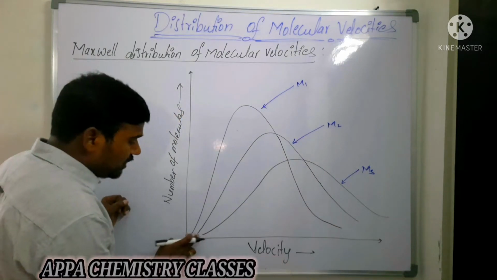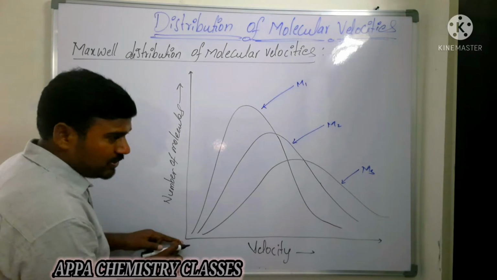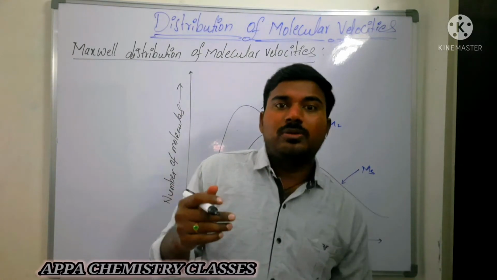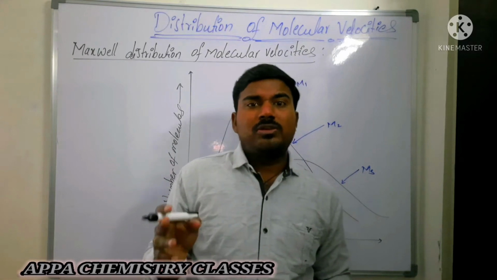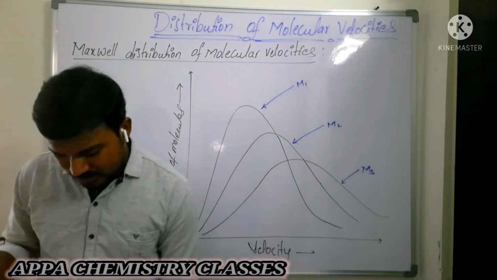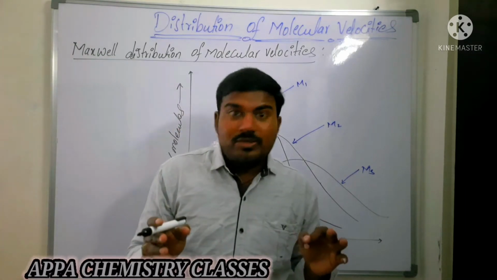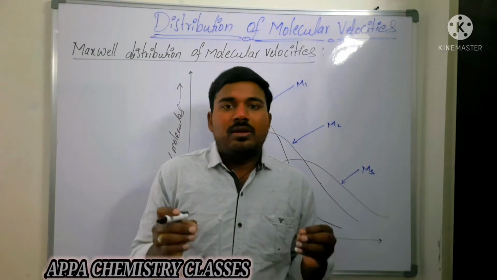Now see here, the three gases do not have zero velocity; they have some certain velocity. Whatever gas molecule you take, each and every gas molecule possesses some certain velocity. Their velocity is never zero. Also, the molecular velocities of different gases are not equal.